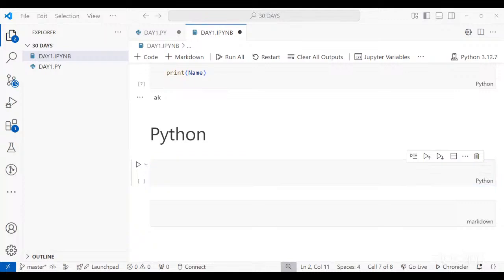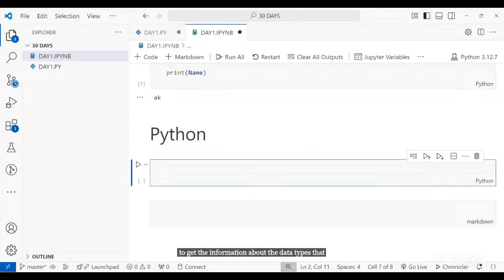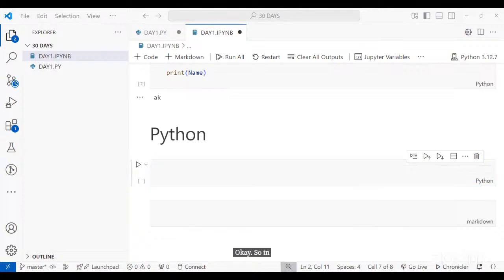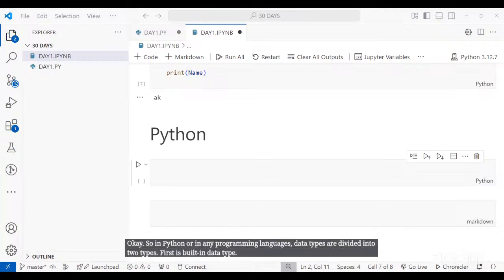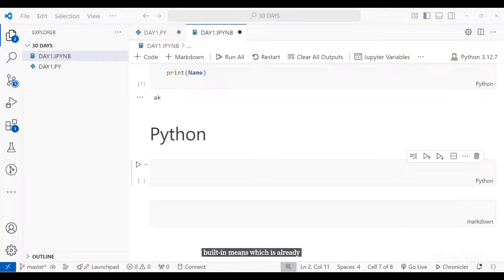Okay. Now our today's topic is built-in data types. Today we will cover what exactly data types we have and how to get the information about the data types that we are defining. In Python, or in any programming language, data types are divided into two types. First is built-in data type. Built-in means which is already available in Python or in that particular language. So first we will cover built-in data types.